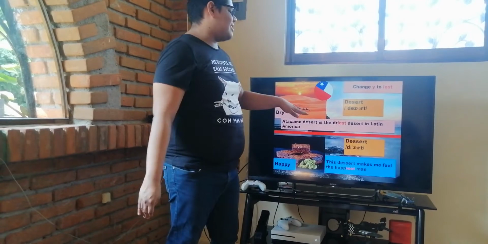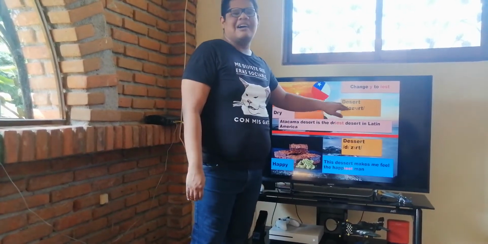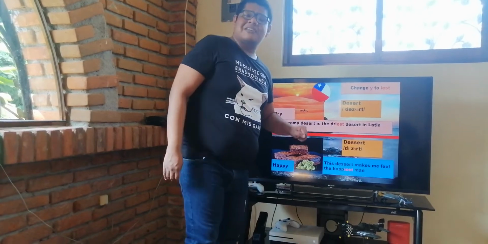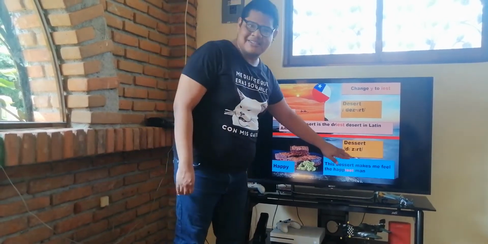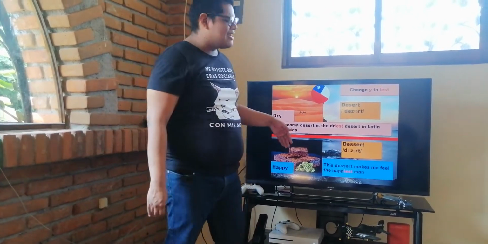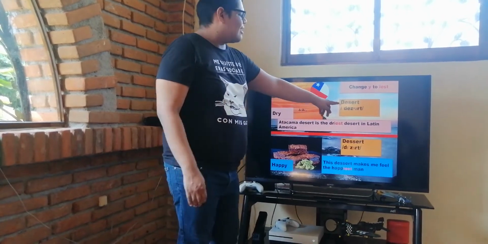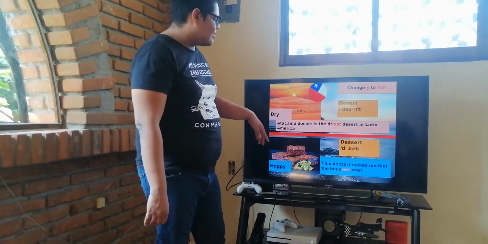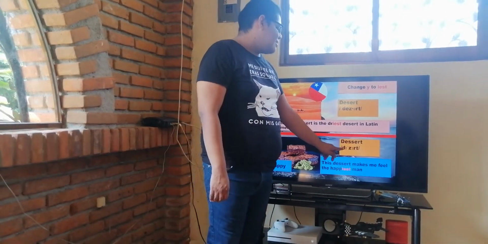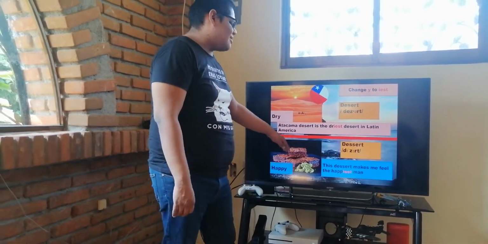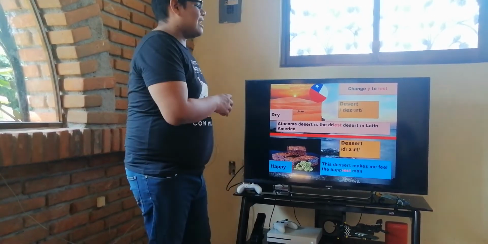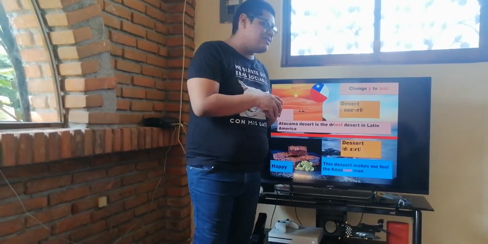Okay, so right here we have a desert. This one. And this one is a dessert. Now, you notice how it changes. A desert is a dry place, while a dessert is something that you eat when you finish your meal. So now, you notice the difference?